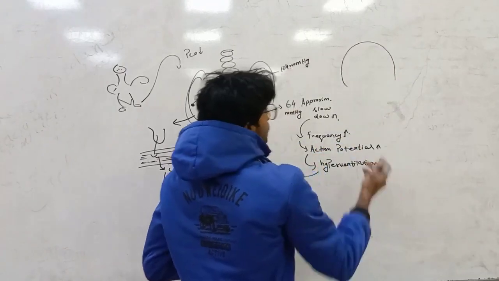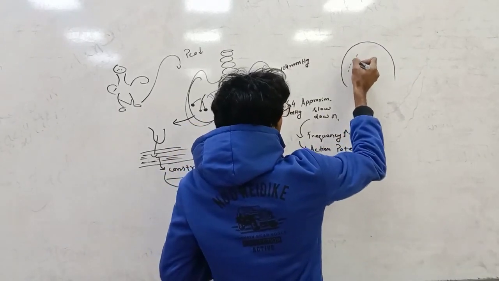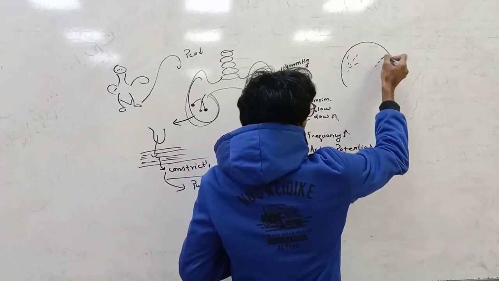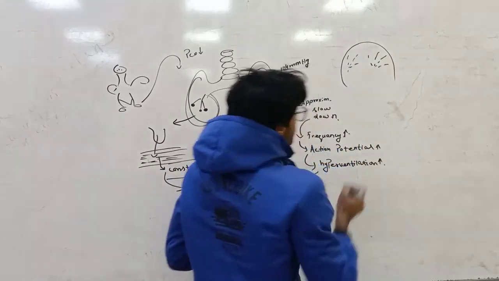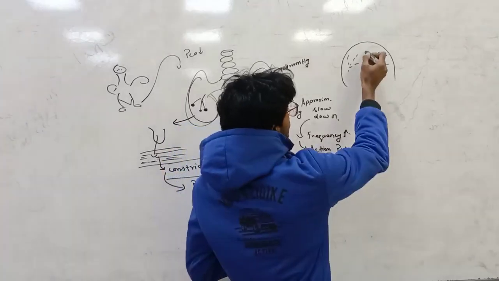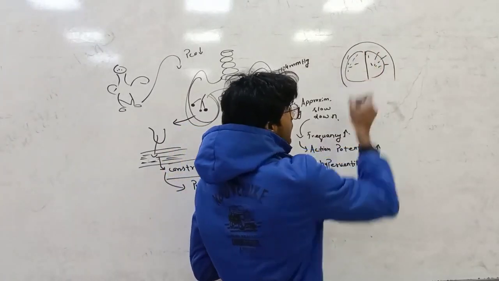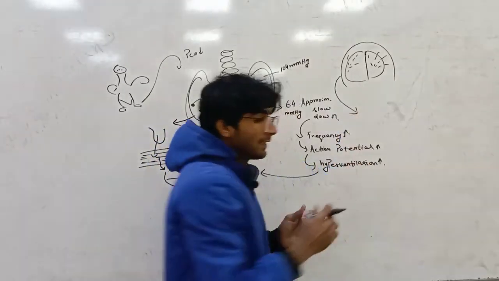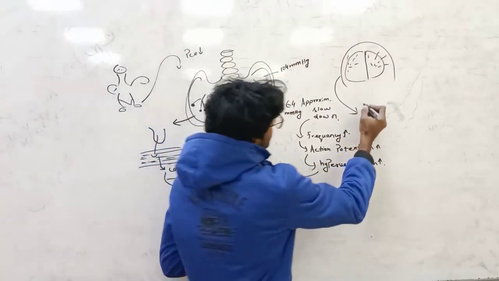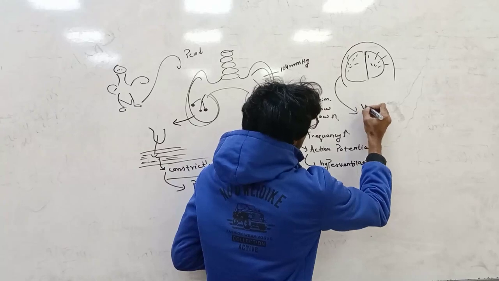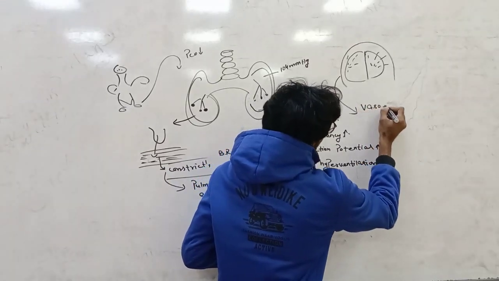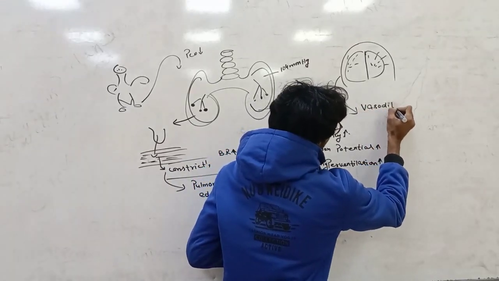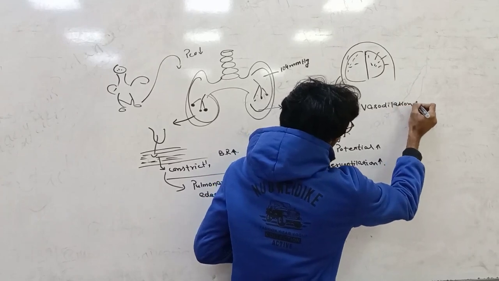In the brain, the cerebral arteries have blood flow. At high altitude, vasodilation in the cerebral arteries increases.